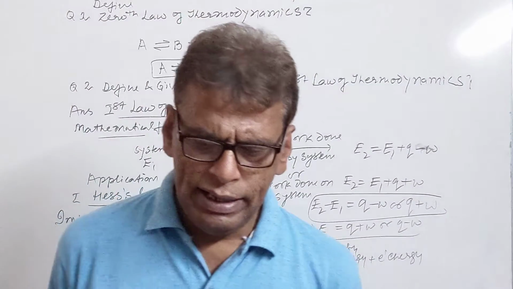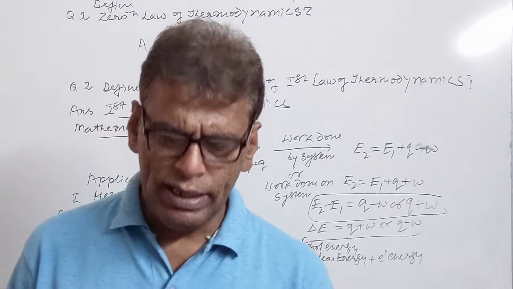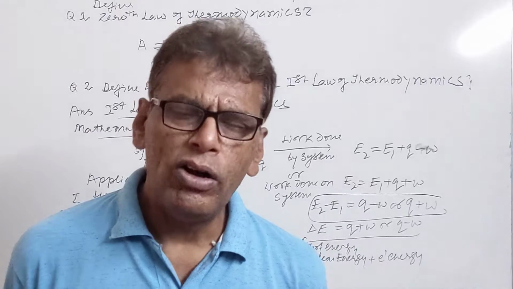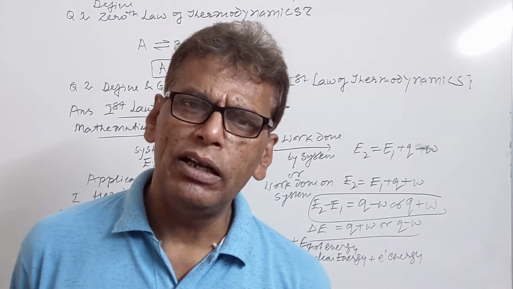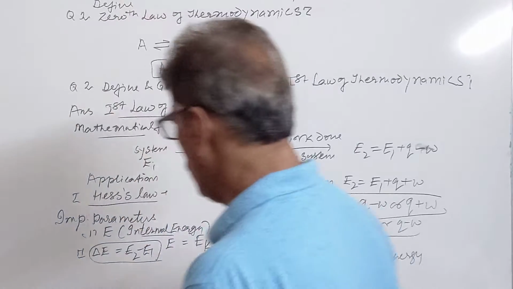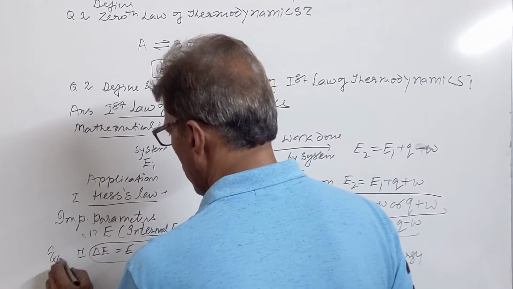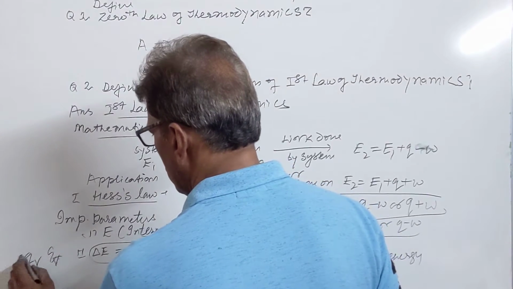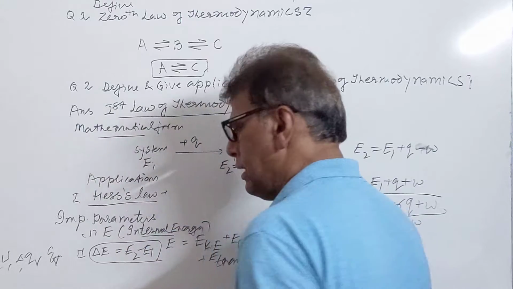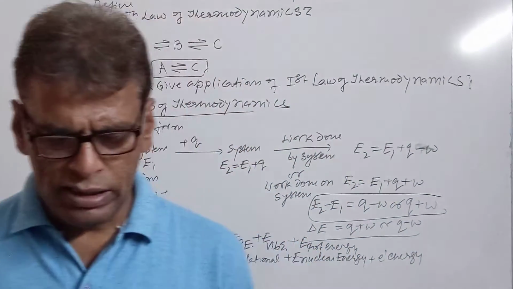So delta E is equal to E2 minus E1, or it is given by delta U equal to U2 minus U1, or sometimes it is given by QV, since heat change at constant volume is measured. So this is also given by QV, or it is given by delta U, internal energy change. So heat change at constant volume is called internal energy change.